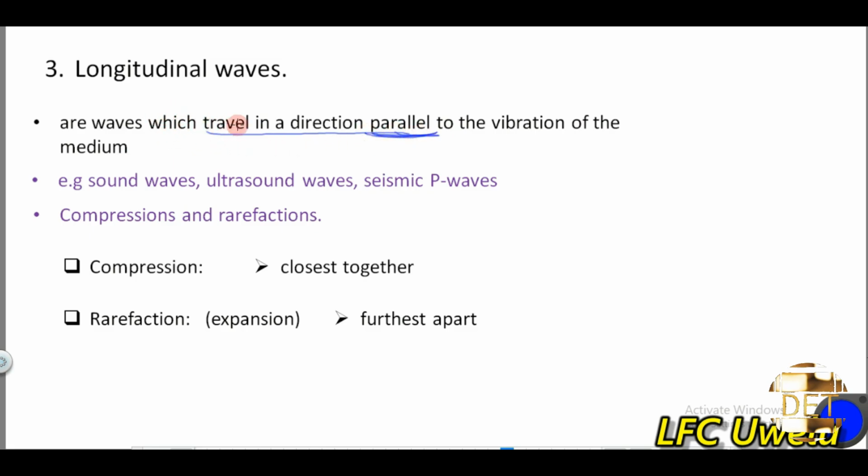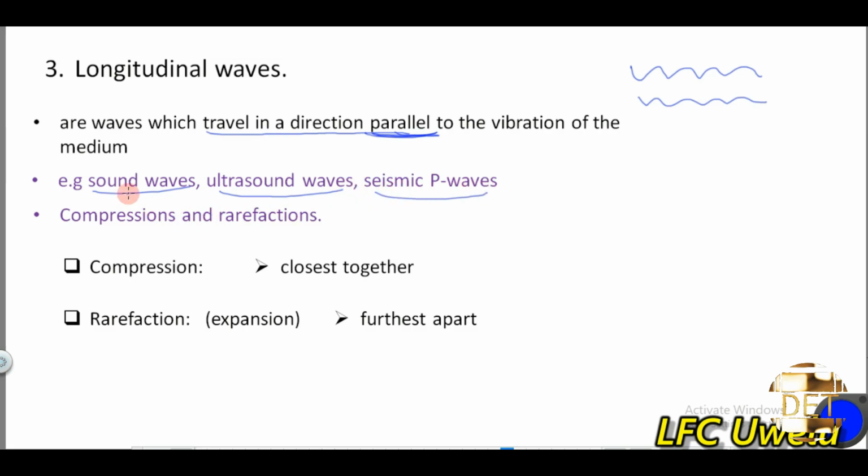If the medium is vibrating in this direction and the wave is traveling in this direction, such a wave is referred to as a longitudinal wave. Examples of longitudinal waves are sound waves, ultrasound waves, and seismic P waves.